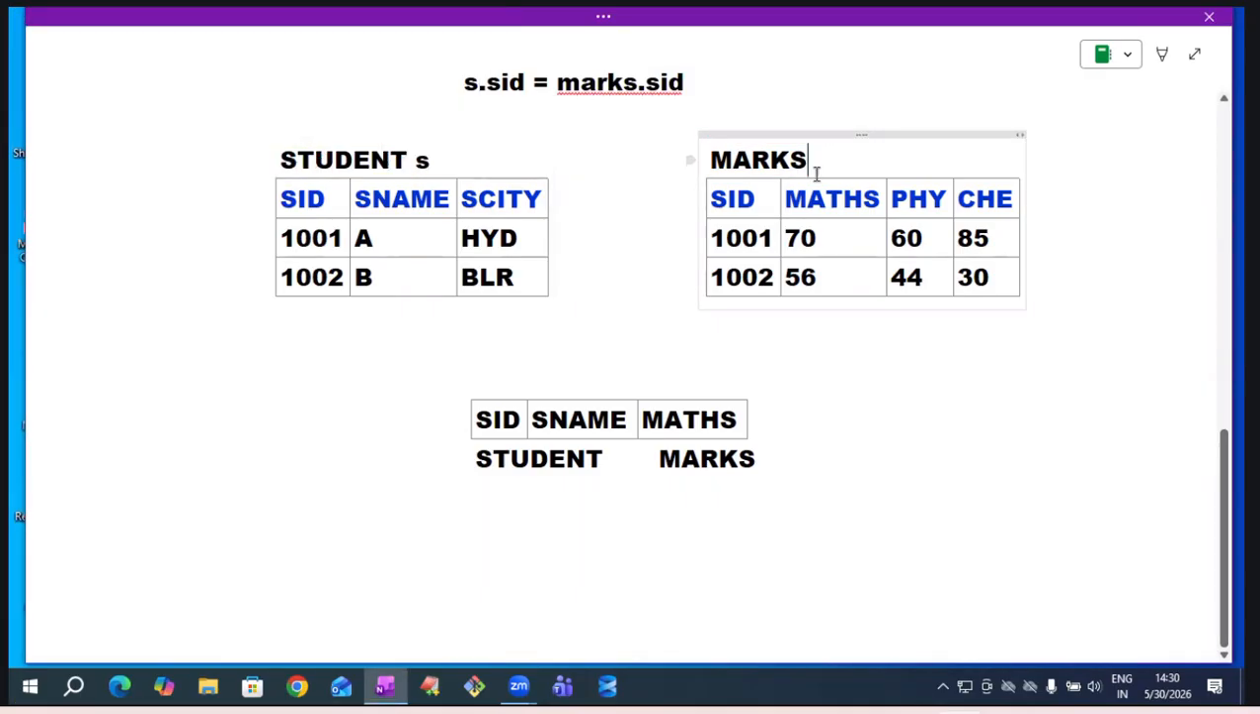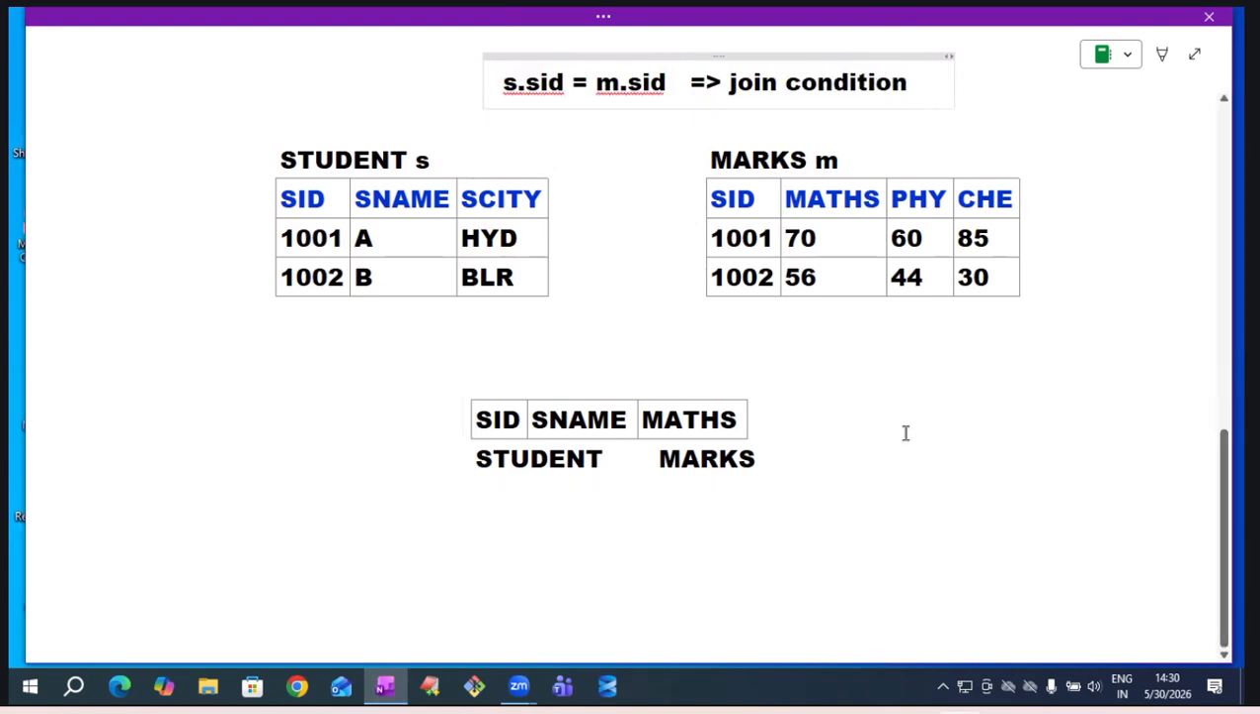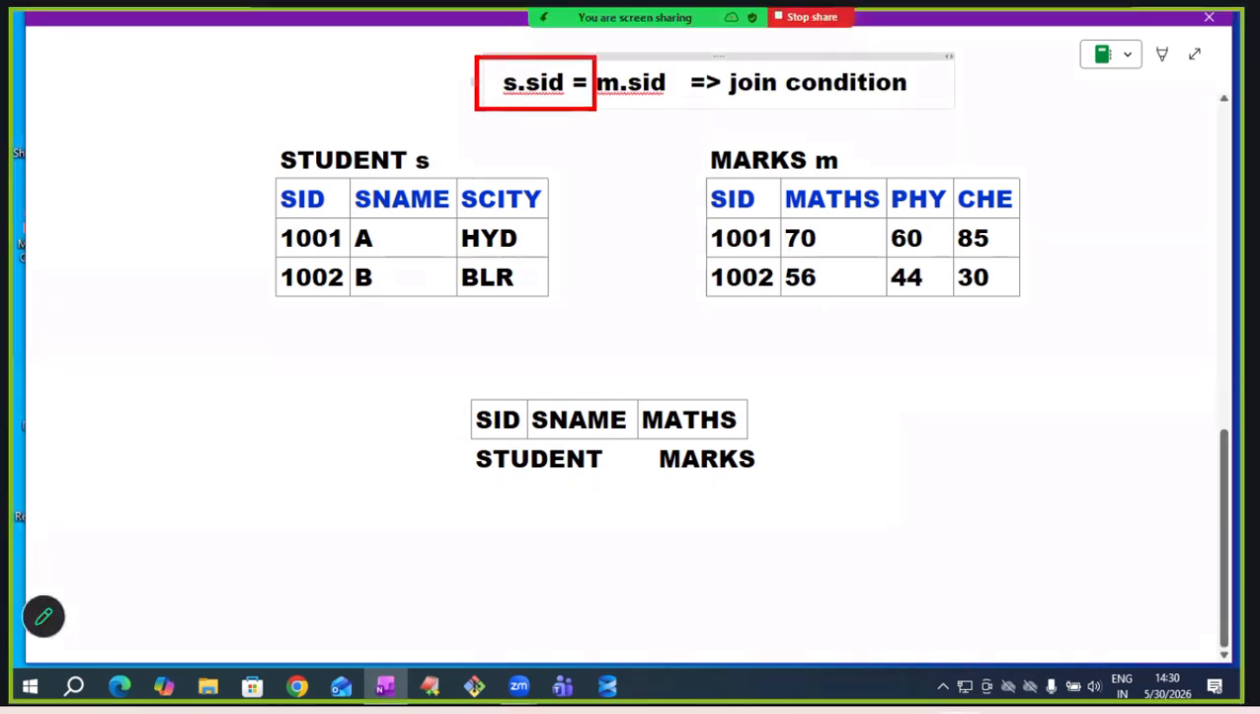This lengthy name, I'm making short as M. So write S dot SID equals M dot SID. This is called a join condition, sir. Why am I writing this join condition only?